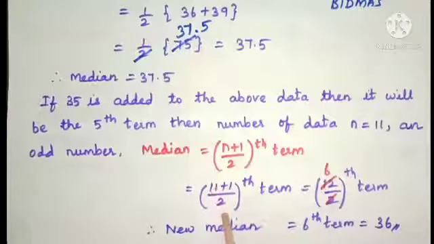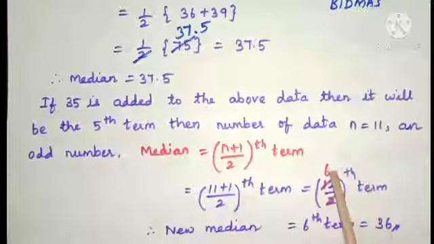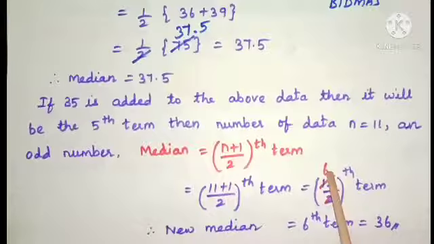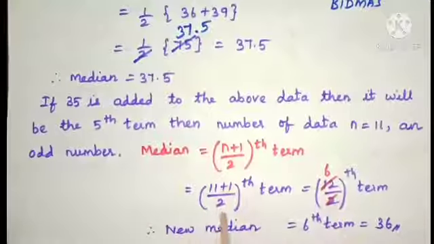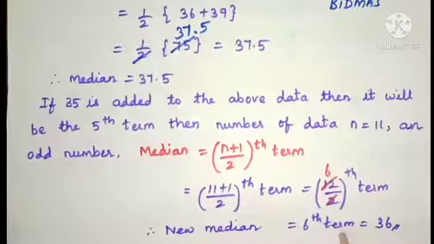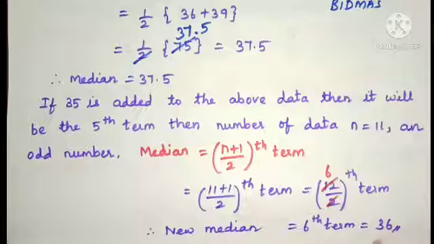11 plus 1 by 2th term. 11 plus 1 is 12 by 2th term. Cancelling 12 and 2 by using 2 table, we get 6. So the new median value will be the 6th term. That is in the arranged sequence. You have to see the 6th term in arranged sequence. Therefore, 36 will be the new median.